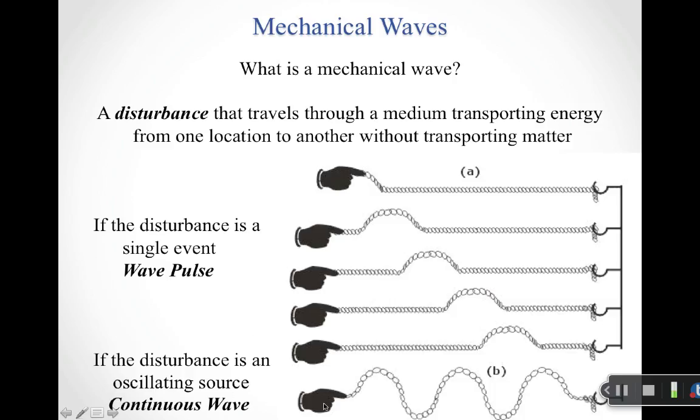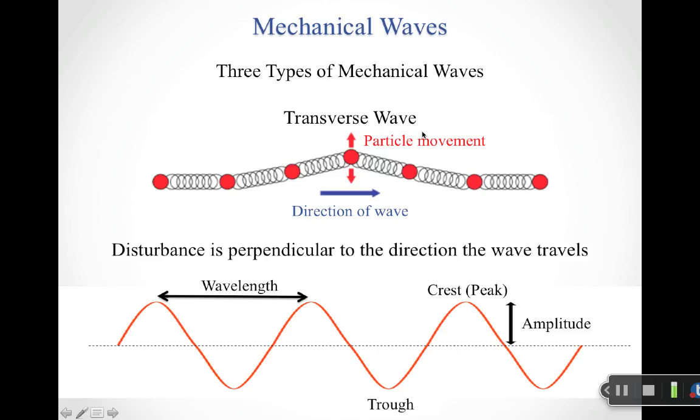So the rope still basically stays where it is. If, on the other hand, I keep oscillating my hand up and down, so if the disturbance is an oscillating source, then I have a continuous wave. So this is the idea behind a mechanical wave, right? I've got a disturbance, maybe it's a wave pulse, maybe it's a continuous wave, but it's going to transport energy through a medium.